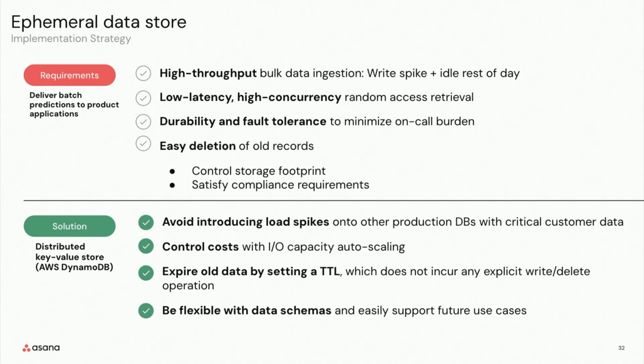Now, I said materialize. It has to go somewhere that is accessible by product. Product is not going to talk to a data lake. It needs to be vended through a system that has the ability to support both high throughput bulk data ingestion, because we're going to generate a massive amount of data with a big write spike every day, and also low latency and high concurrency retrieval, because the product is going to be fetching 1 or 2 records at a time,